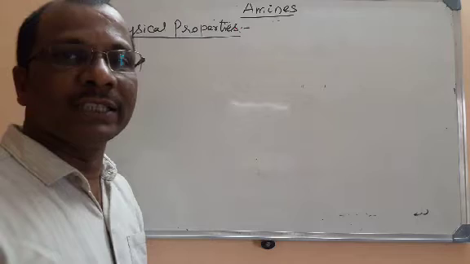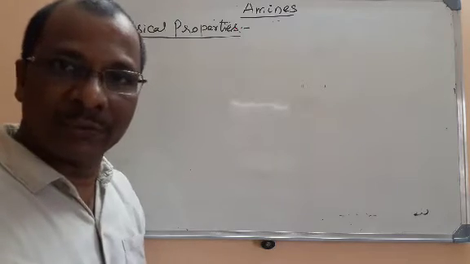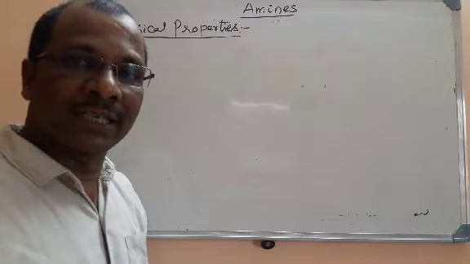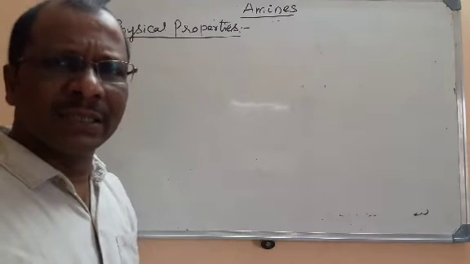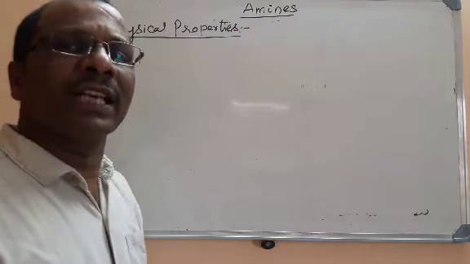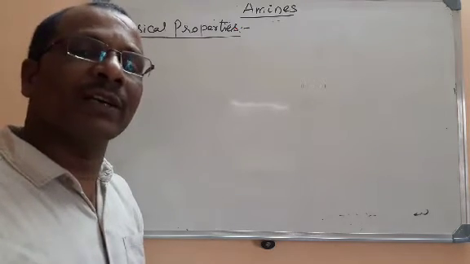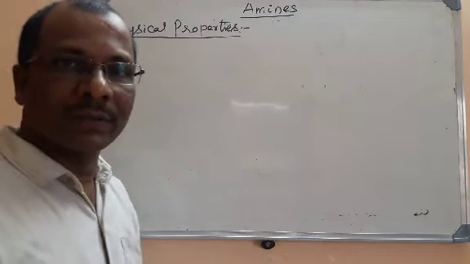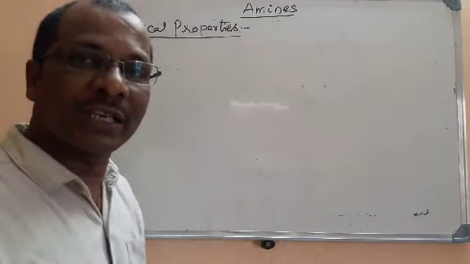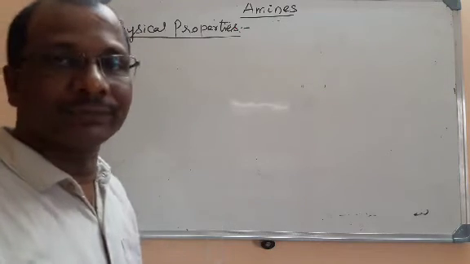And I told you lithium aluminum hydride in dry ether can be used as one of the reducing agents, or nickel and hydrogen can be used as reducing agents. And the next method I had explained to you is conversion of amides into amines. Amides will have the CONH2 functional group that will be changed into CH2NH2, that is an amine.